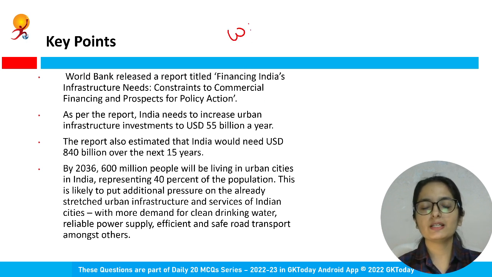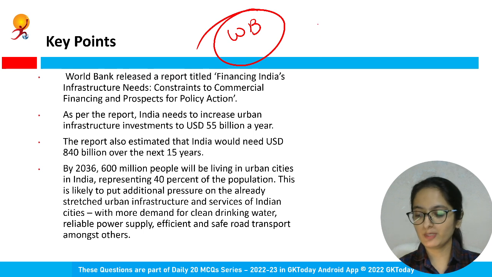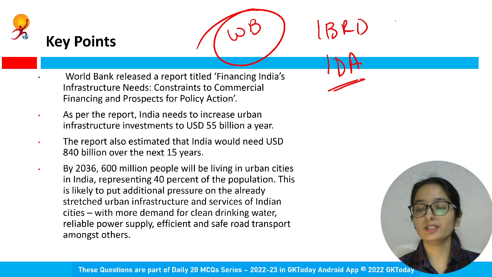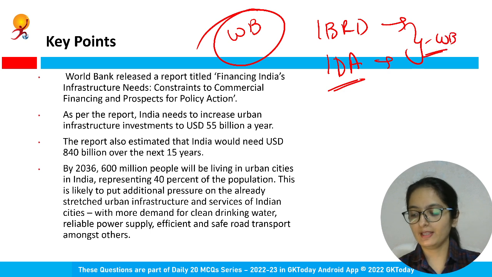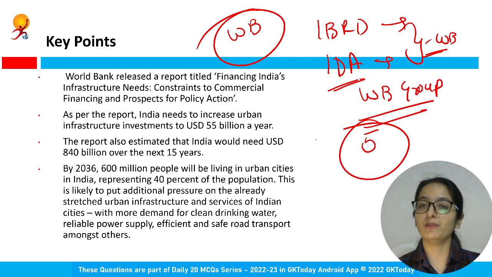Before going to it, let me tell you something about World Bank. So basically, there are 2 organizations. Please do remember IBRD and IDA, that is International Bank for Reconstruction and Development and International Development Association. They form World Bank. They provide financing, policy advice, technical assistance to the governments of developing countries. If they say World Bank Group, then this group comprises 5 development institutions.